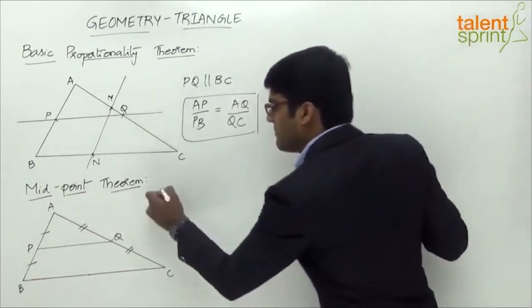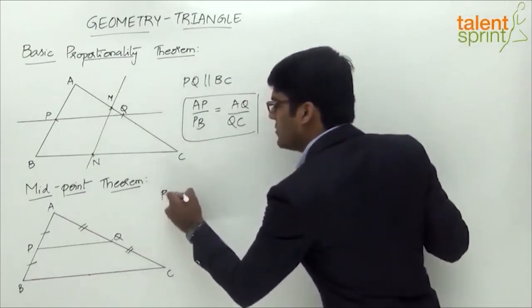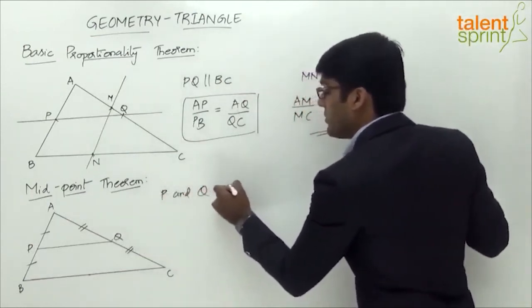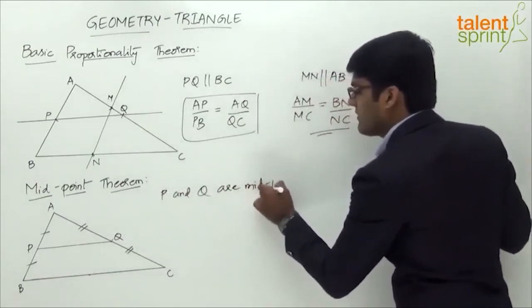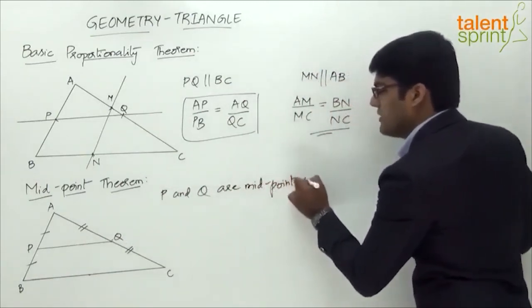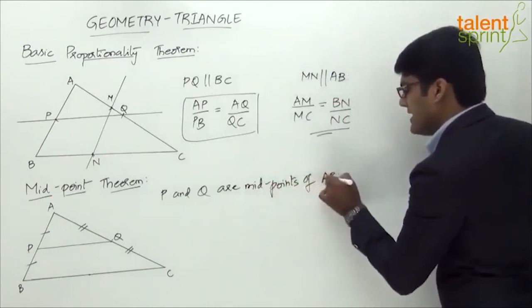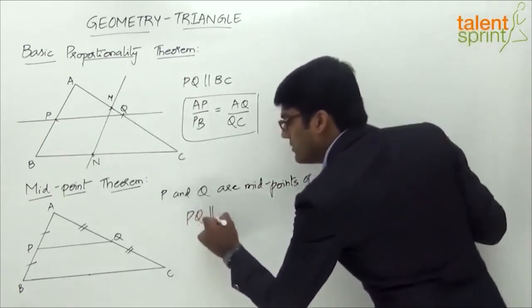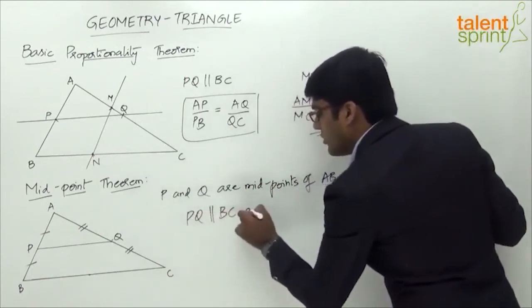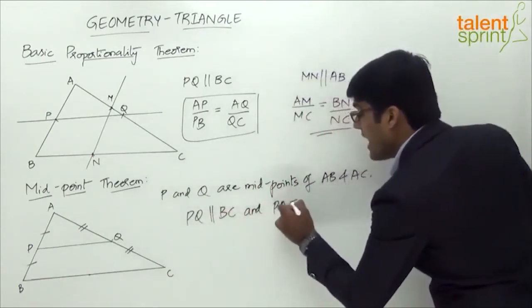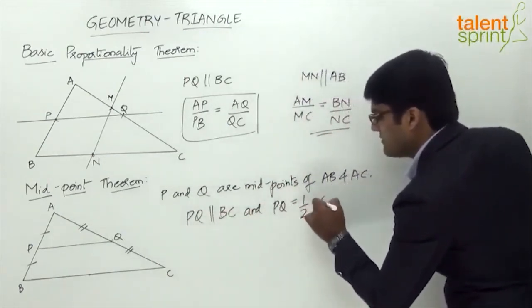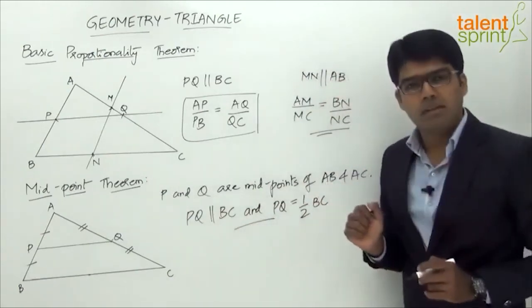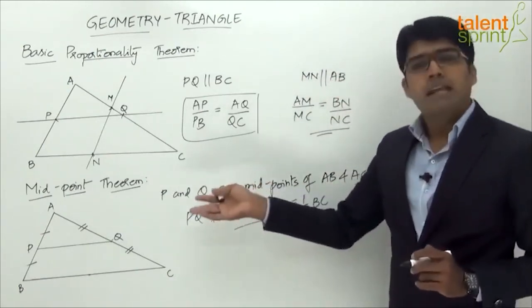So if we consider P and Q, right? P and Q are midpoints of AB and AC. Then PQ will be parallel to the third side BC, and also PQ will be half of the third side, half of BC. So that's about the midpoint theorem, and it can be for any two midpoints, right?